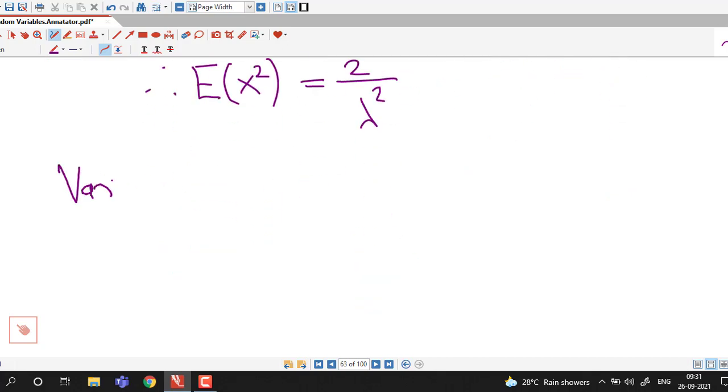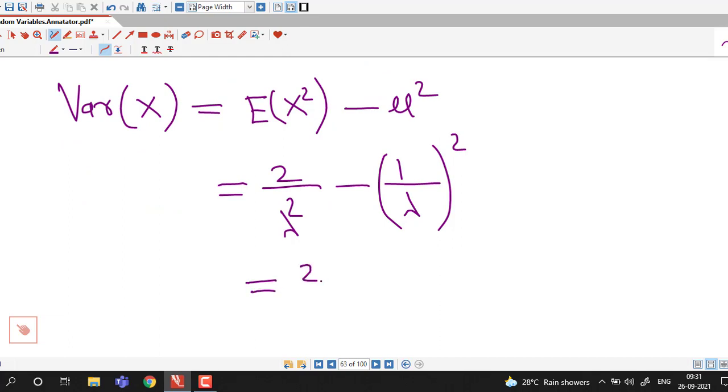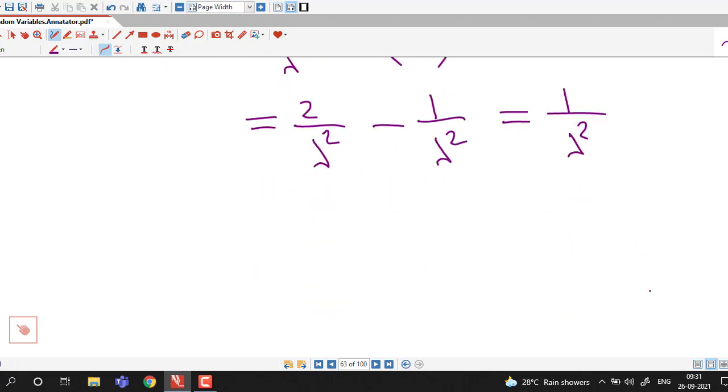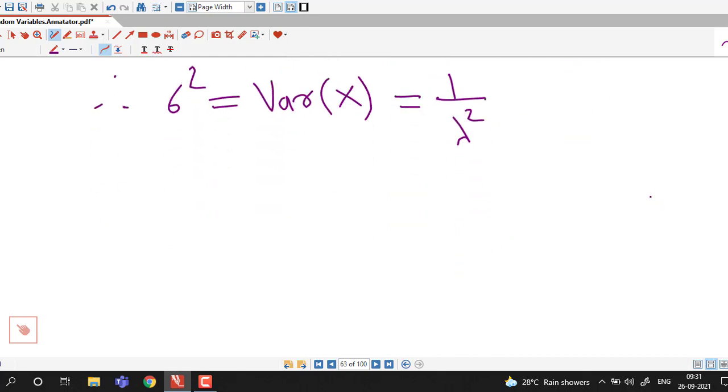And now we have variance of x equal to expected value of x square minus mu square. Expected value of x square is 2 over lambda square, and value of mu is 1 by lambda, so that is equal to 2 divided by lambda square minus 1 divided by lambda square, which is nothing but 1 over lambda square. So therefore variance is 1 over lambda square and mean is 1 over lambda.